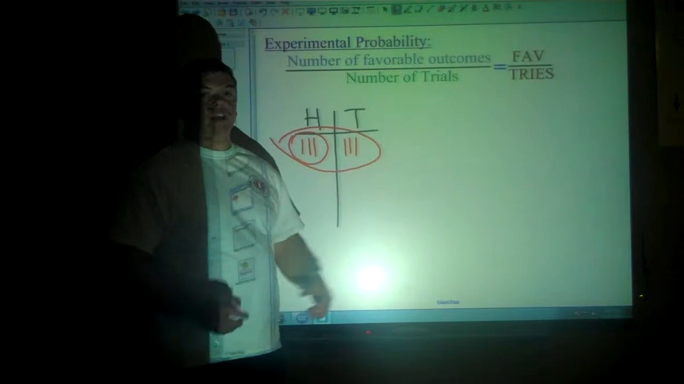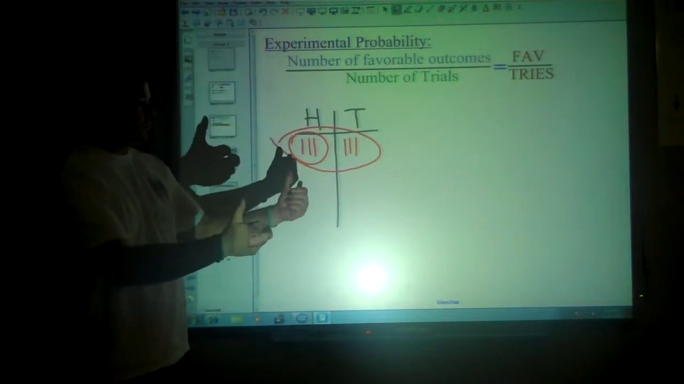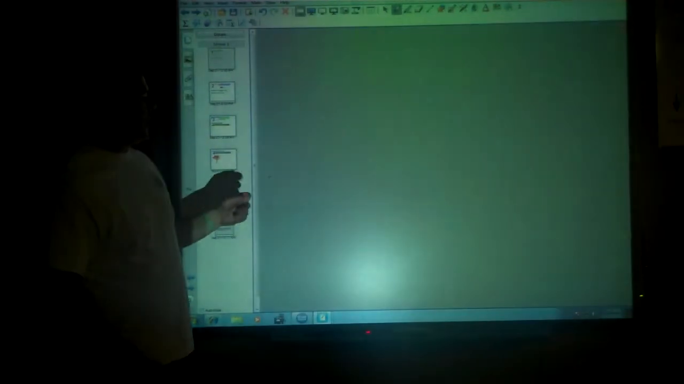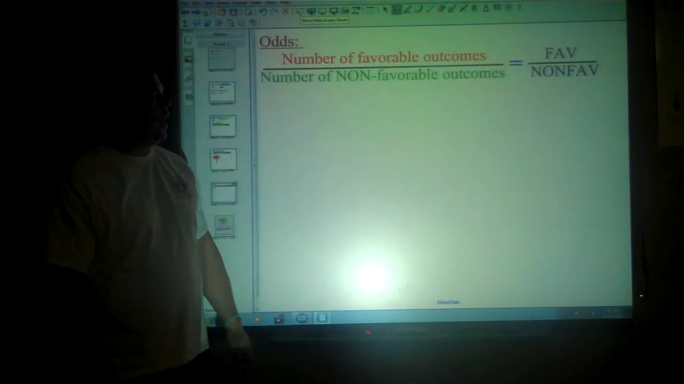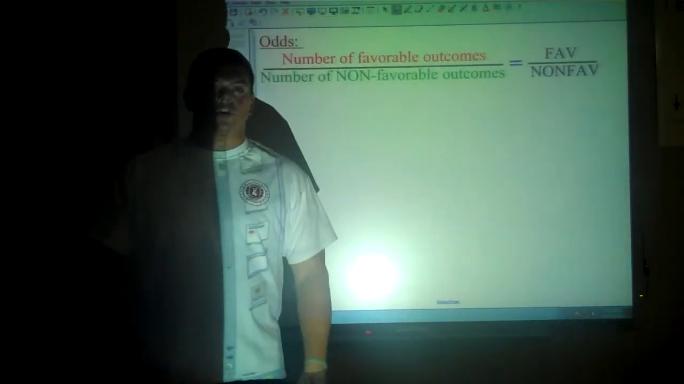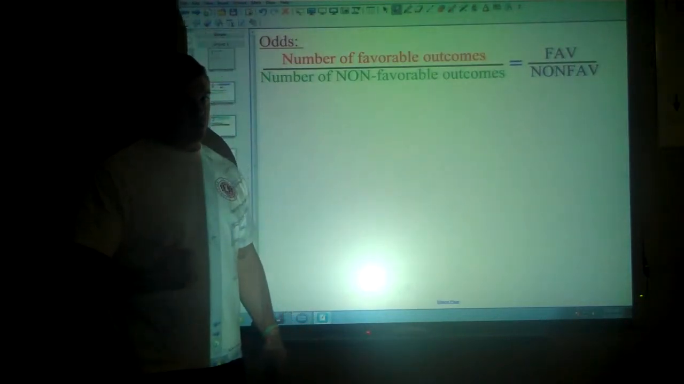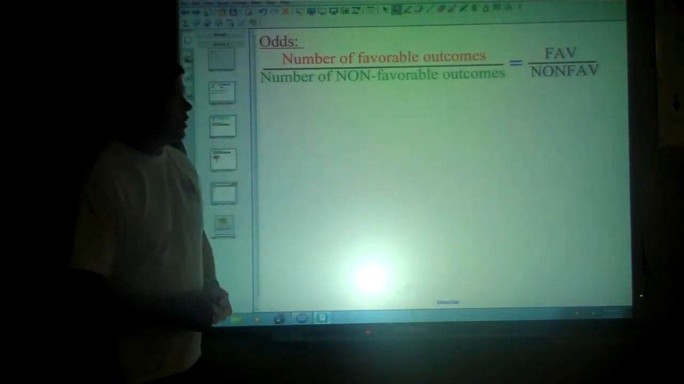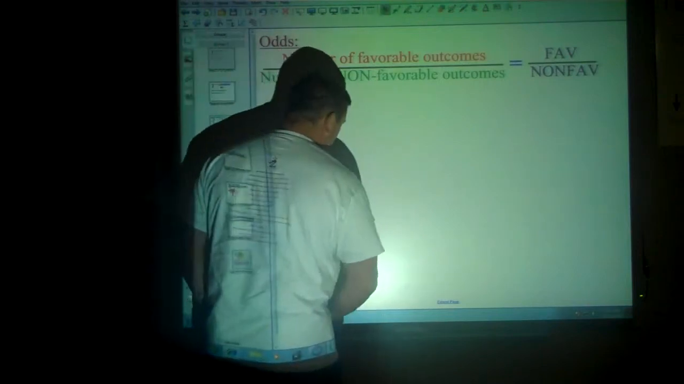Number of trials is the amount of times you roll the dice, the number of times you pull the marble out of the bag, the number of times you flip the coin. Alright? This is the part that gets people a little confused, and it's known as odds. Odds is a comparison of the favorable to the non-favorable. In other words, the winners to the losers. Not the winners to the totals, like we did for probability, but winners to losers, or what you want to what you don't want.